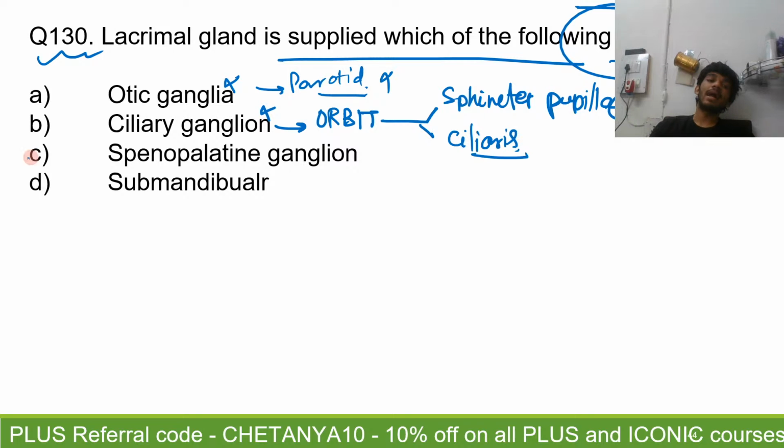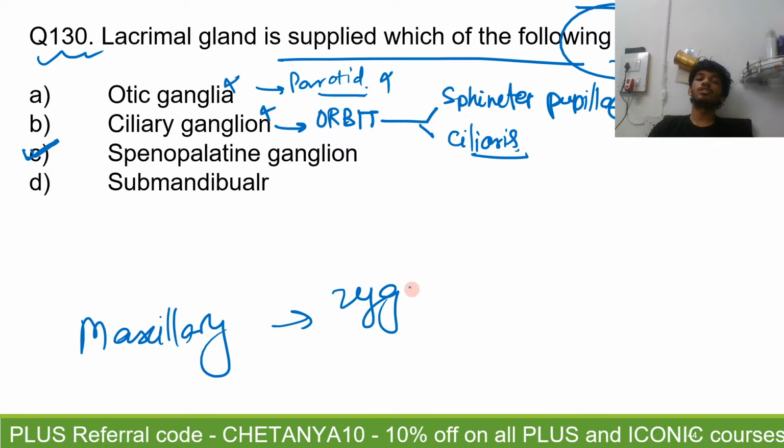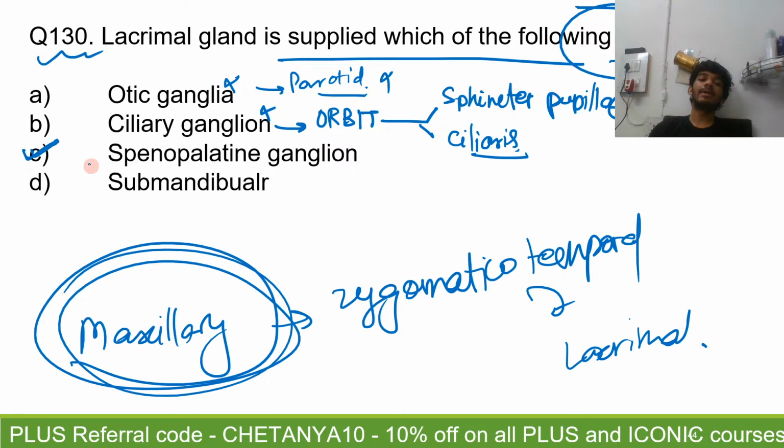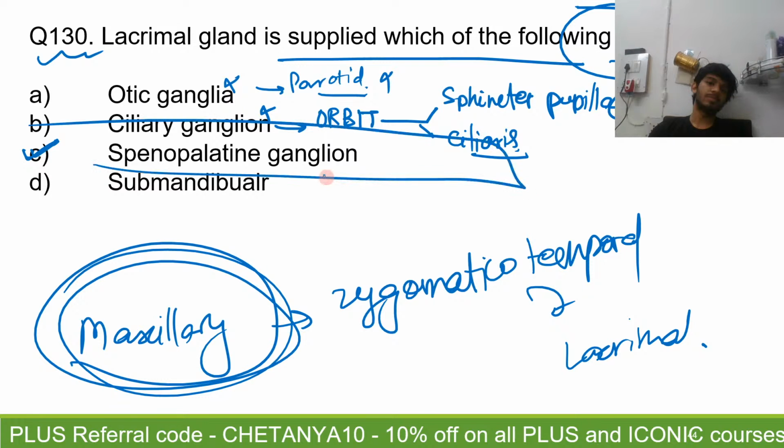The lacrimal gland gets its innervation from the sphenopalatine ganglion. So remember, you have the maxillary nerve, then it gives the zygomatico-temporal branch, then that gives a communicating branch to the lacrimal nerve, right? And that is how the lacrimal gland is supplied. The ganglion related to the maxillary nerve is the pterygopalatine or sphenopalatine ganglion, one and the same thing. And these four are all the parasympathetic ganglia of your body.